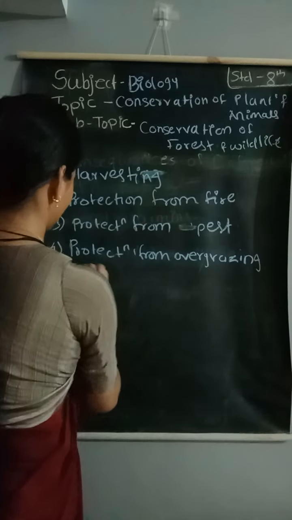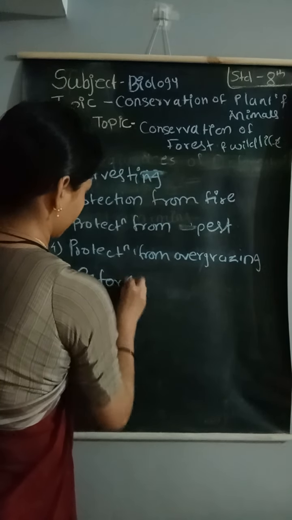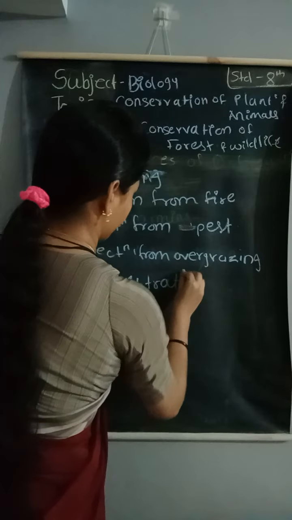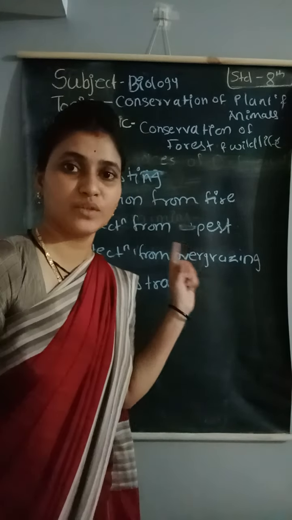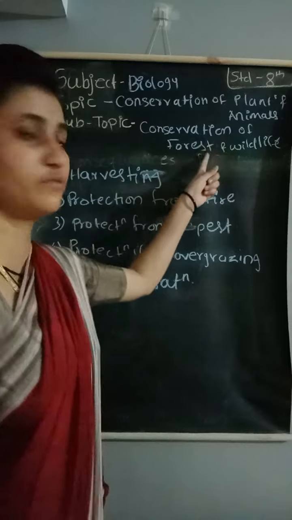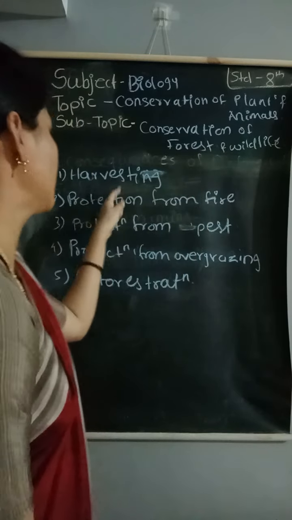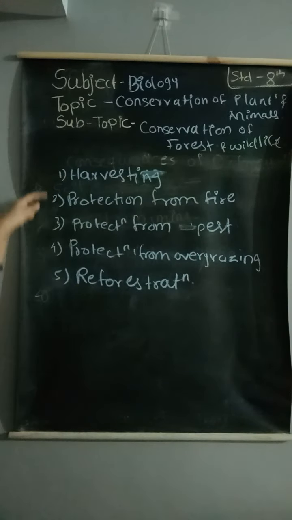Fifth one is reforestation. One by one we will see the conservation of forest and wildlife, including those points. These five points are there.